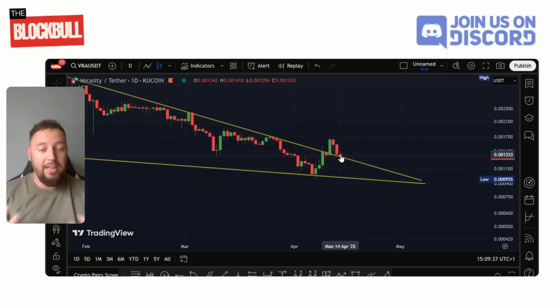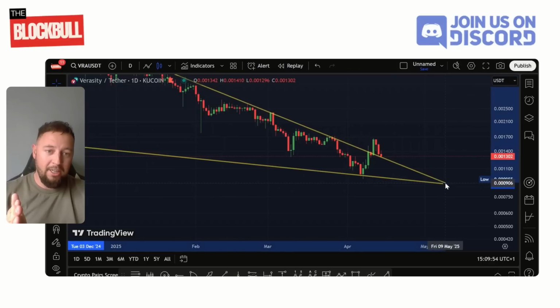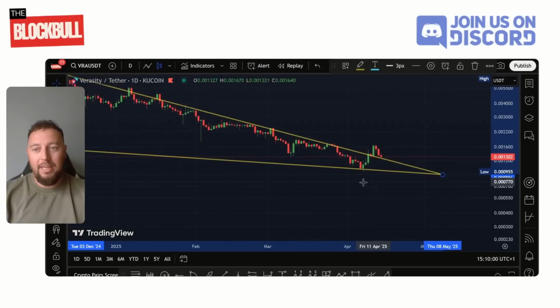However, VRA is one of the small caps. It's only worth approximately $12 million in total, so it doesn't take a lot of money to move VRA. And in my view, we could grind down up until the apex. Again, you can see here, if we follow down vertically, it's around the 7th of May, approximately. So the 7th, 8th of May, we set off at the Fed meeting potentially, and then we can begin to collect the cheddar.